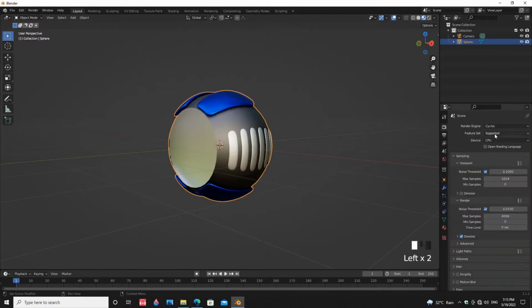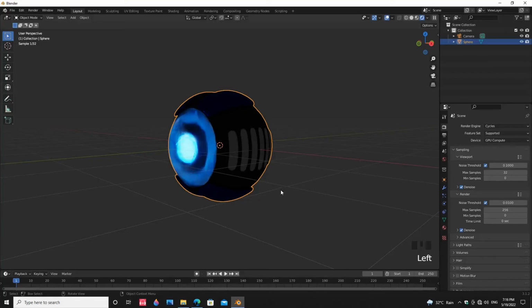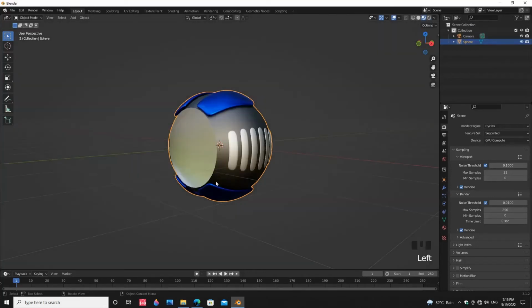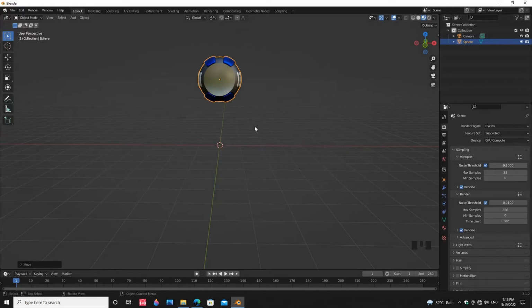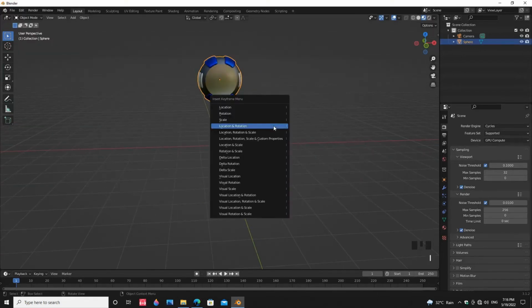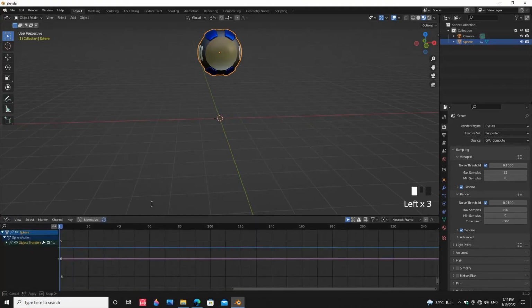Use the Blender Cycles render engine. Move the sci-fi drone along the Z-axis. Press I to insert a keyframe in location and rotation. Change the timeline to the Graph Editor.